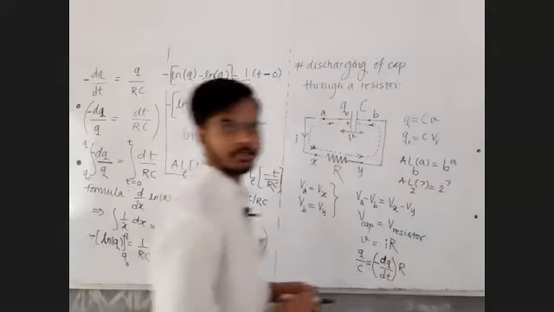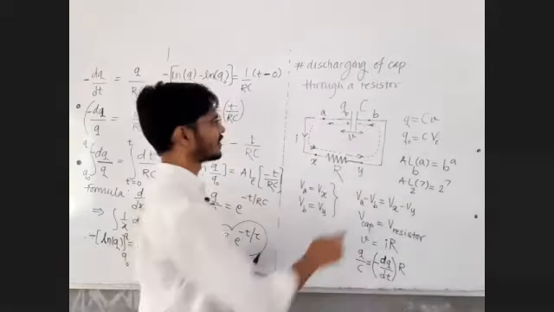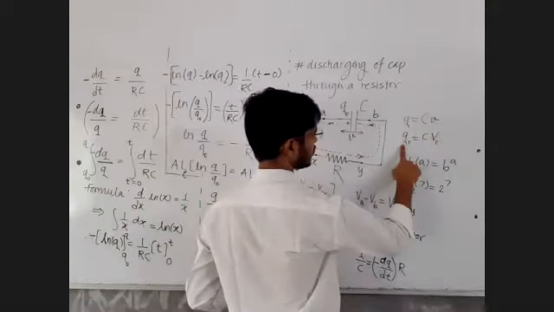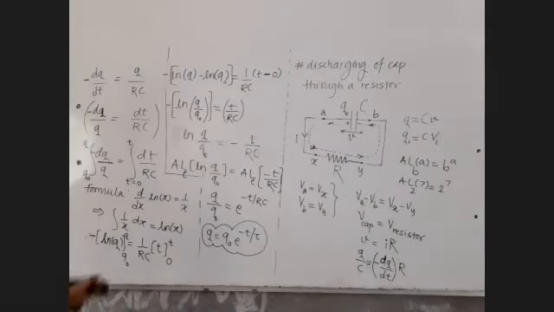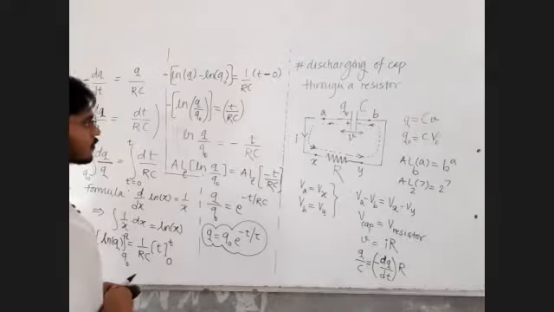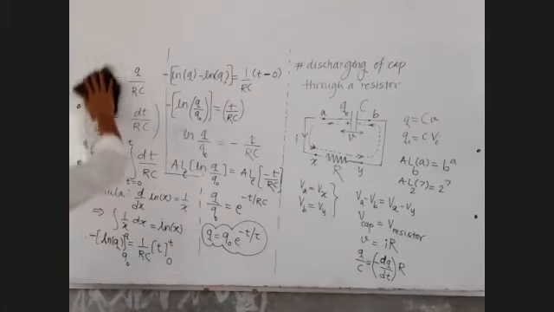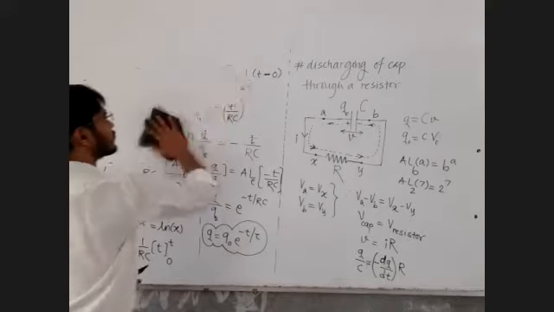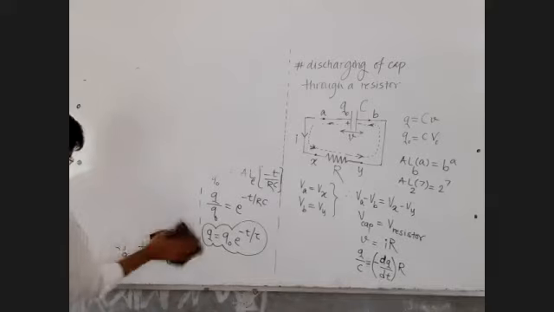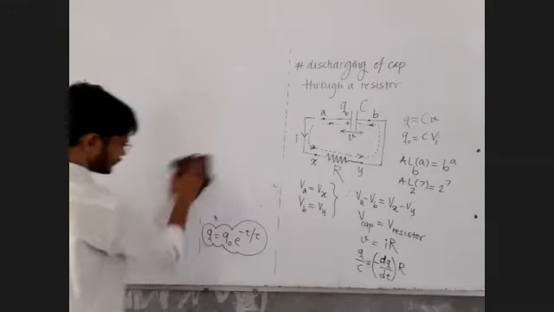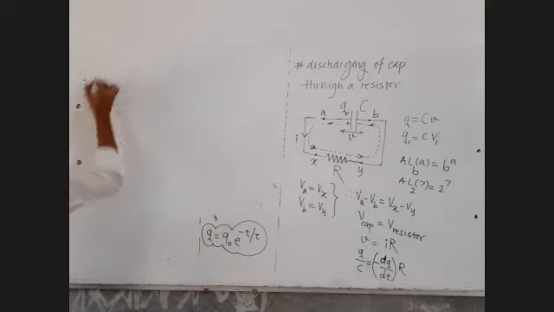Now let us try to write the instantaneous voltage across the capacitor. Sir, that's not a big deal. You can replace Q by CV and Q0 by C into V0. Let's rub all these things and then write there instantaneous voltage across capacitor. Now continue with the same equation.